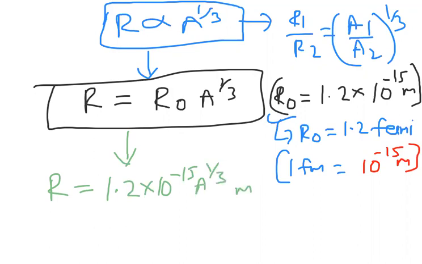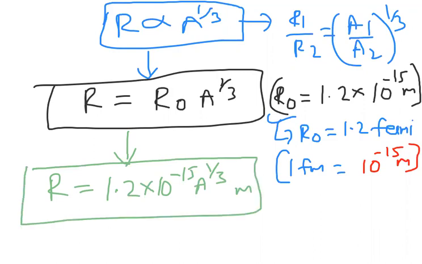This is the value of R. If you know the A value, you can easily calculate the value of R. So we can do the calculations in this method, beta. I hope you are clear how to handle the situations.